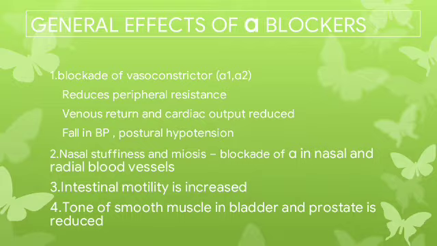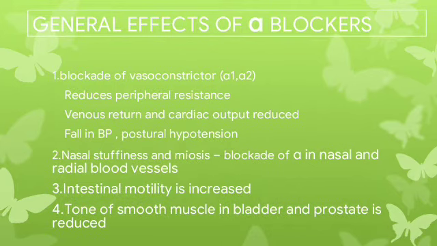Next, it also causes nasal stiffness, resulting from blockade of alpha receptors in the nasal blood vessels, and also miosis, due to blockade of alpha receptors in the radial muscle of the iris. Intestinal motility is increased. Tone of smooth muscle in the bladder and prostate is reduced, so urine flow in patients with benign hypertrophy of prostate is improved.